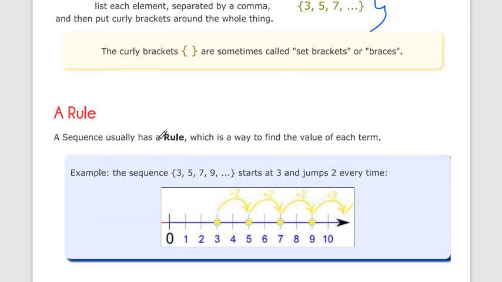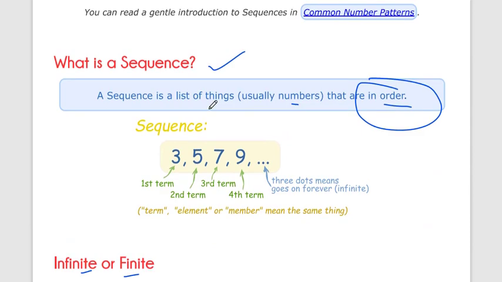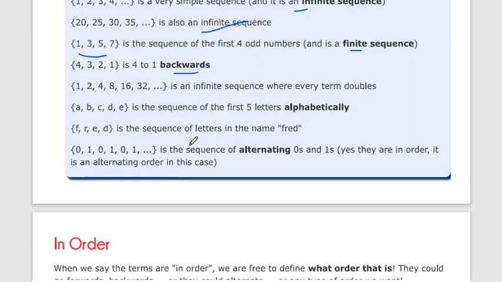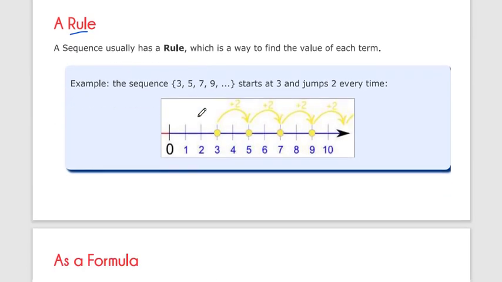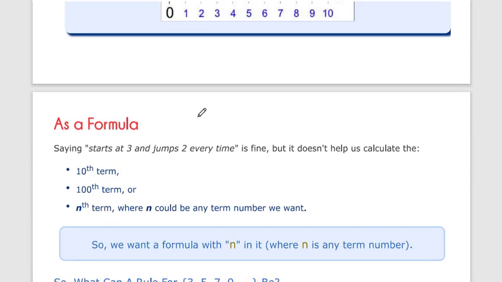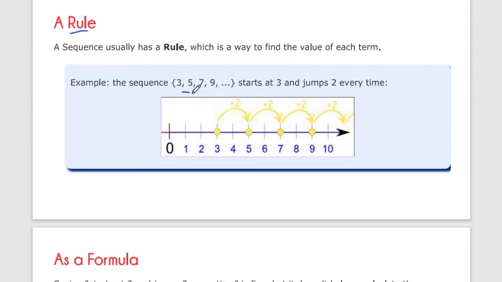There are sequences which follow a rule. We already saw in the definition that a sequence is a list of things in order. Order means there is some rule which the sequence follows. So what is the rule? 3, 5, 7: start at 3 and jump by 2 every time.